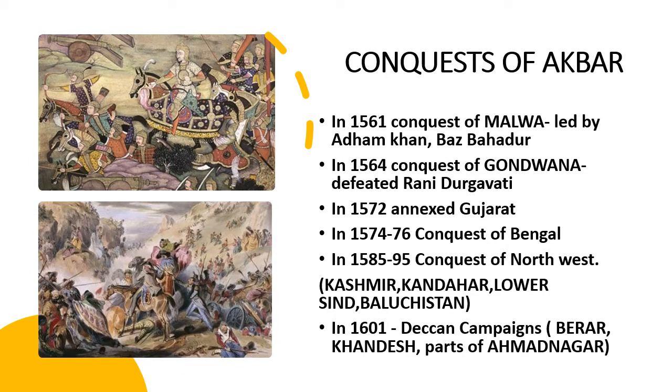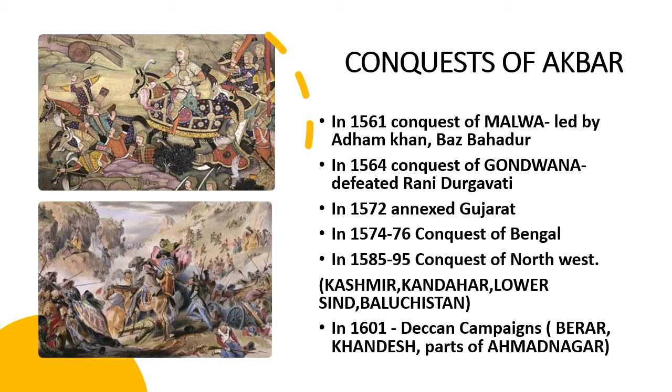Conquests of Akbar. In 1561, he conquered Malwa, led by Adam Khan, from Baz Bahadur the Afghan king. In 1564, he conquered Gondwana by defeating Rani Durgavati. And Akbar also entered into matrimonial alliances with Rajputs.